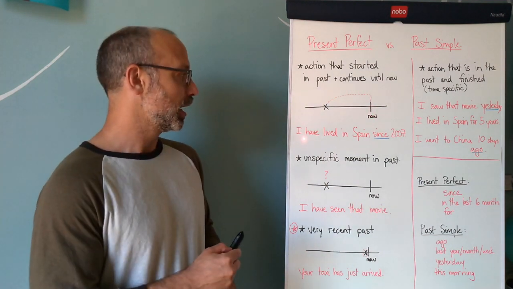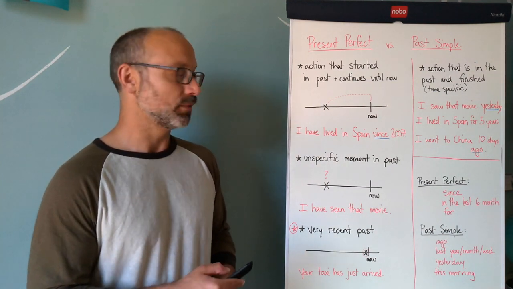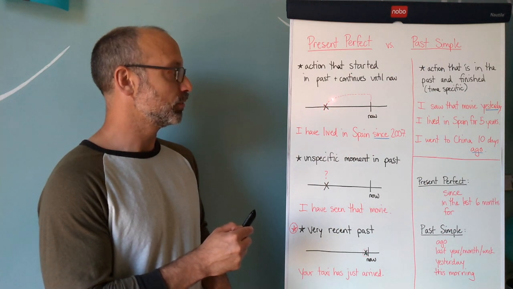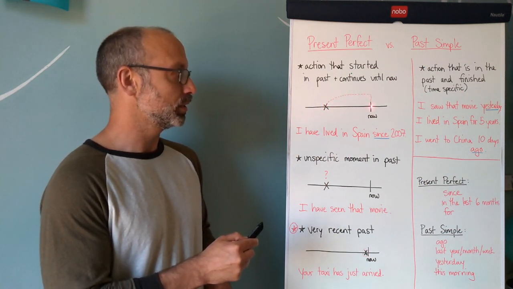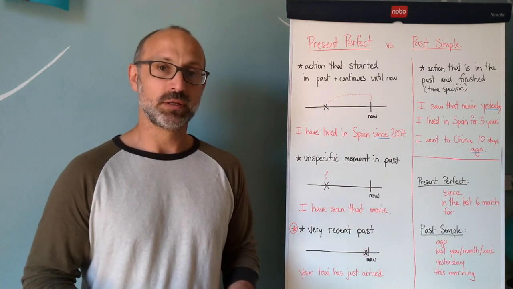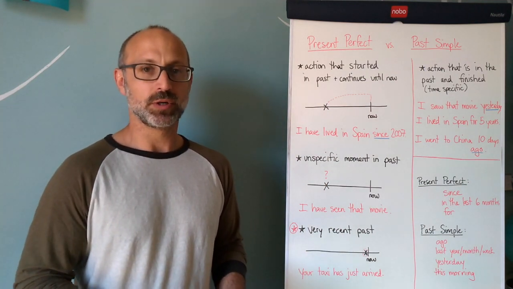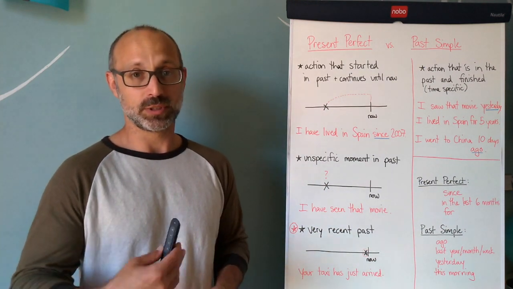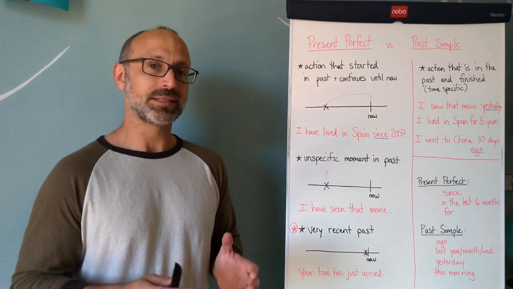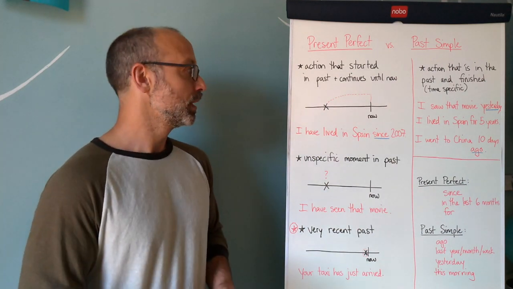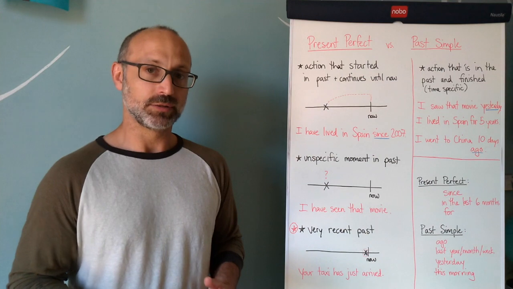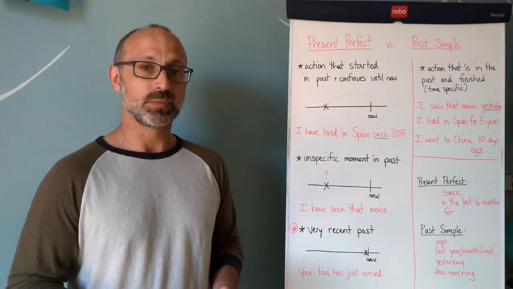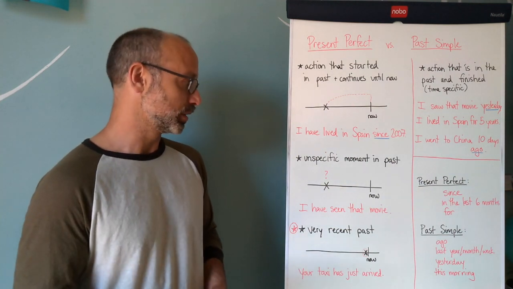For example, I've lived in Spain since 2007. All right. So in 2007, I came to Spain, and for all this time until now, 2020, I'm still living in Spain. All right. For the most part, when we use the present perfect in this sense, we can pretty much assume that the action is going to continue into the future, although that's not necessarily true all the time. So this is the kind of typical standard form that we use the present perfect. However, there are other ways to use the present perfect as well that are sometimes a little more confusing.